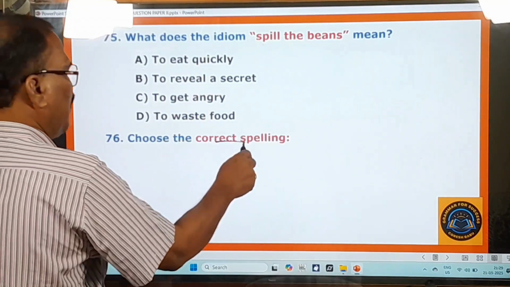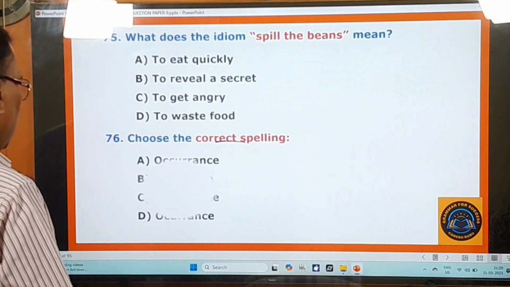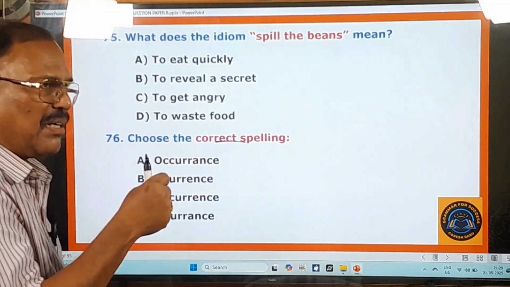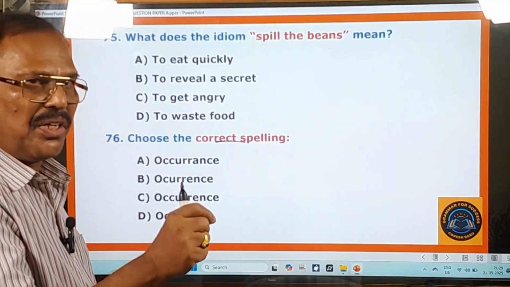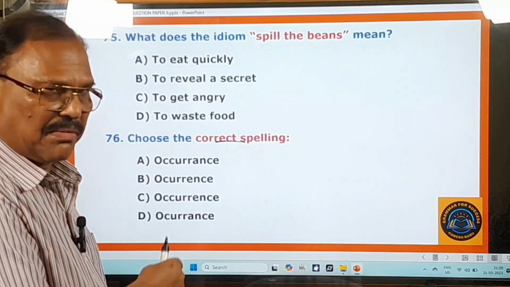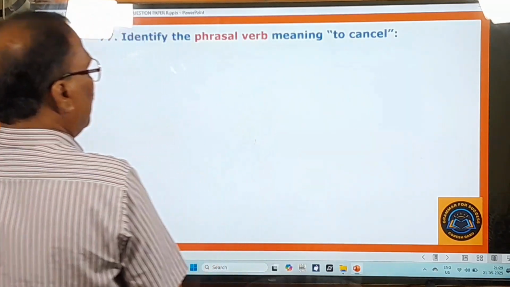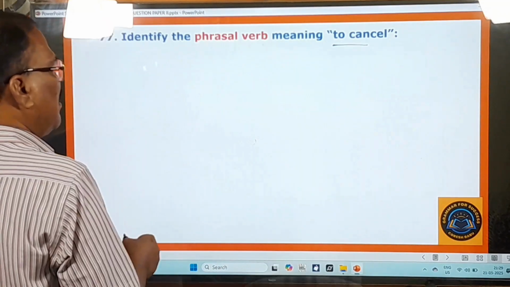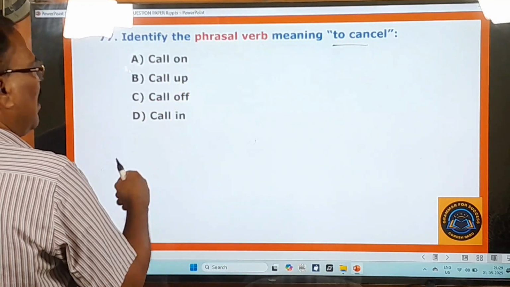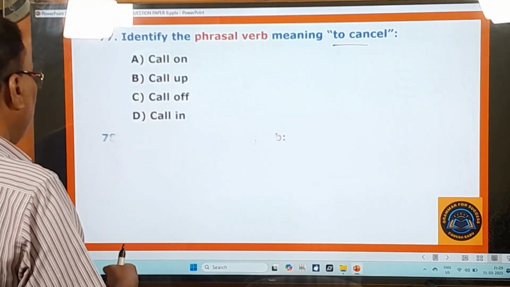Choose the correct spelling. On spelling also, some question is set here. What is that? Occurrence. So if you can understand the pronunciation of that word, you can easily give the correct spelling of this word. Occurrence, right? 77th question. Identify the phrasal verb meaning to cancel. What is that phrasal verb that means to cancel? Call on, call up, call off, call in. Okay. You go to the 78th question.